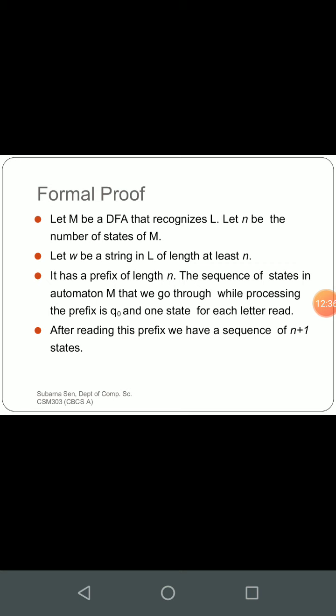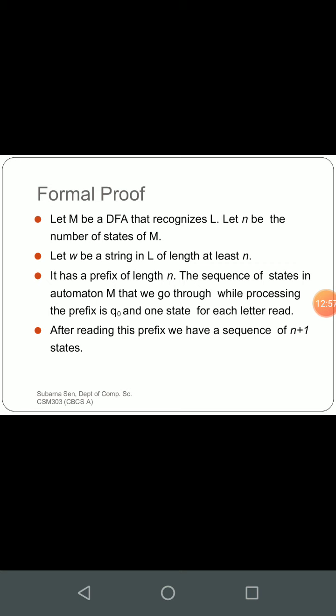When we have to develop a finite automaton from a given language, we find the first string, start with the initial state Q0, and proceed by adding states as we move on. After reading this prefix, we have a sequence of n plus 1 states.